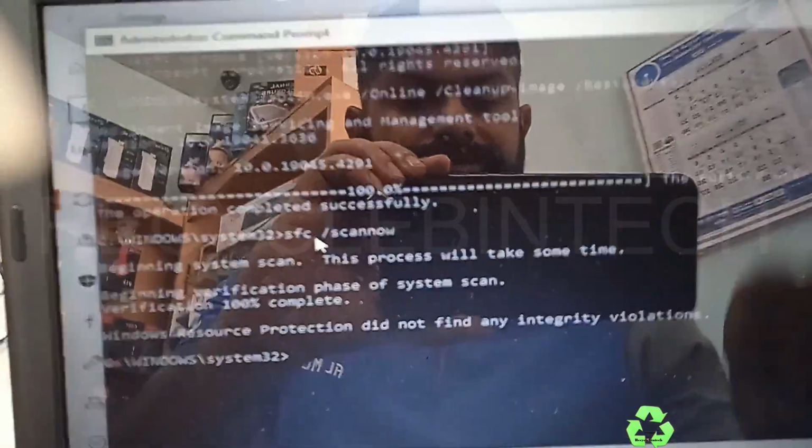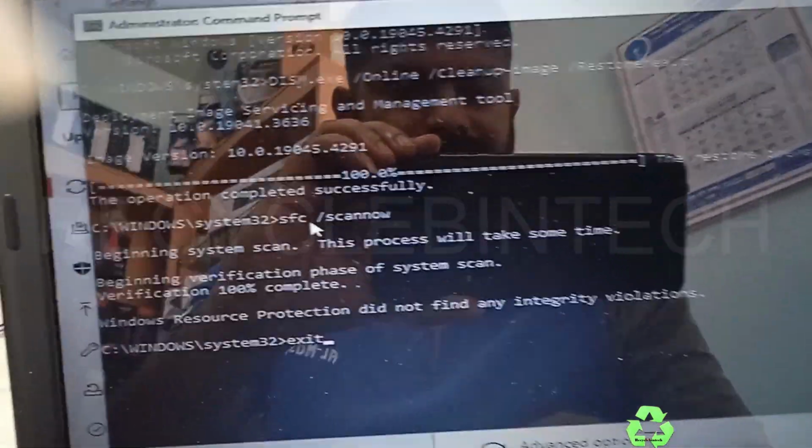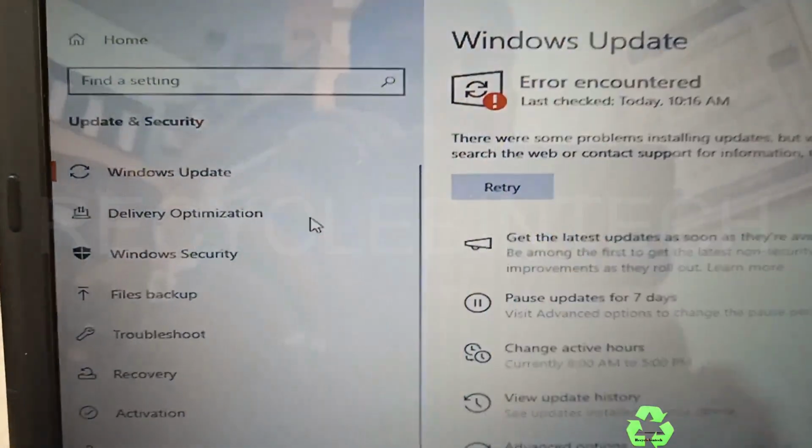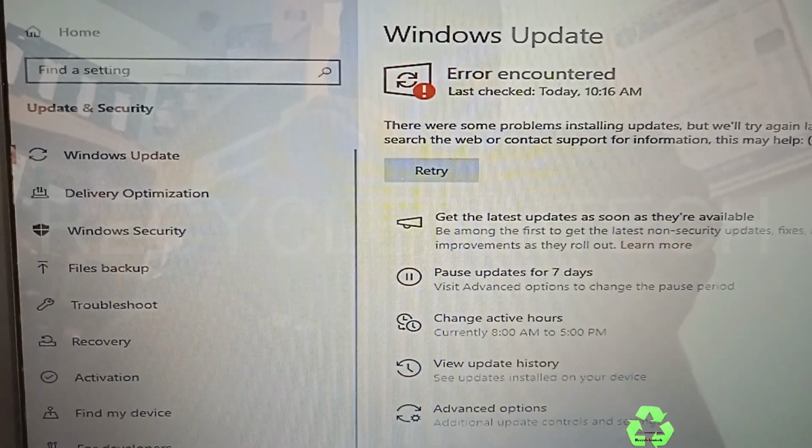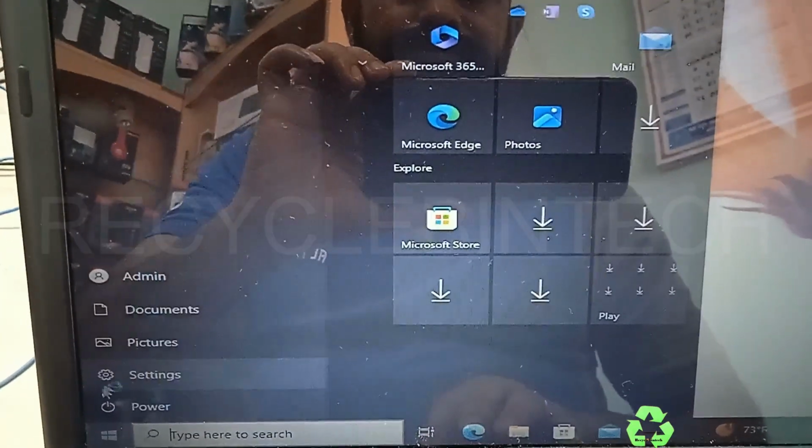100. We'll type exit from here and enter. After that we have to restart the system. Let me restart. Now the system has restarted. Now we'll go for settings.